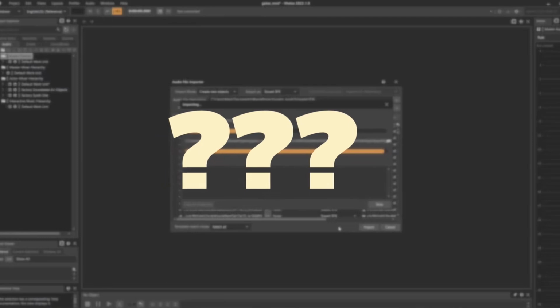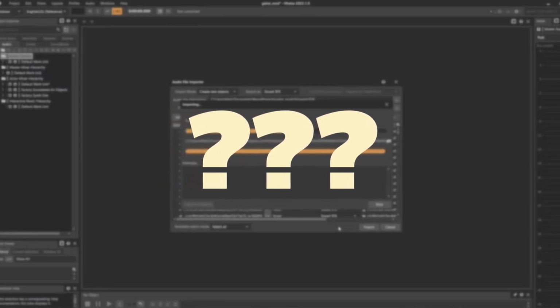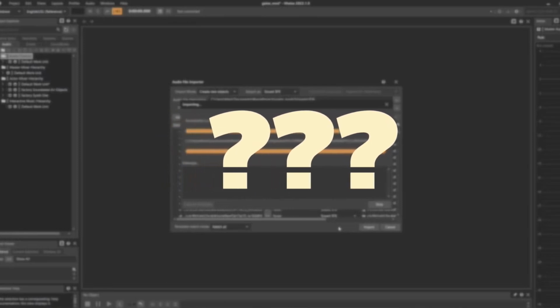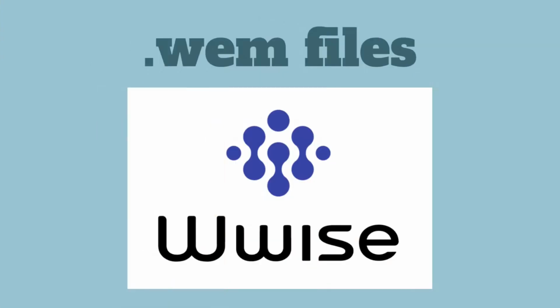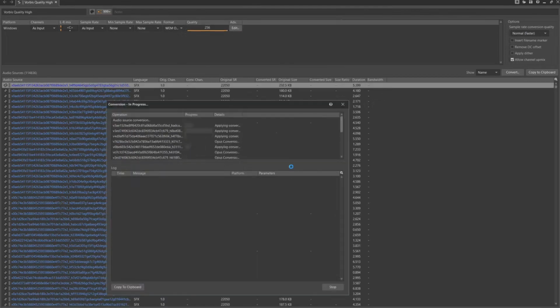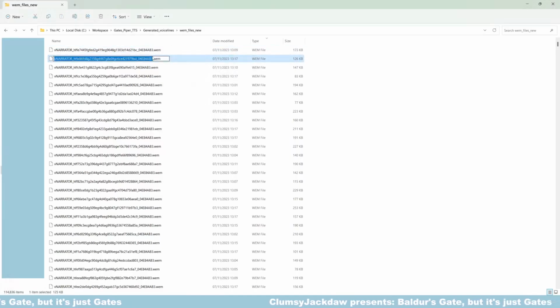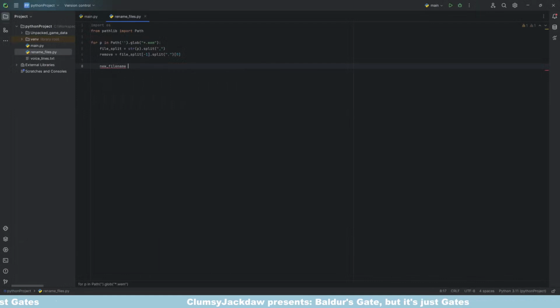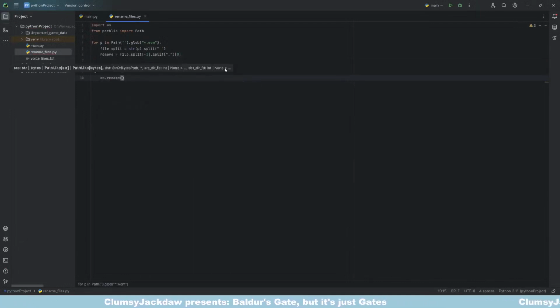With our WAV files in hand, there are still a few steps we need to take. First, we have to translate them into WEM files, which can be done using Wwise. Just import the audio files, set them to WEM format and convert. Wwise adds a string at the end of the converted files, so we create a quick Python script to get rid of those and done.